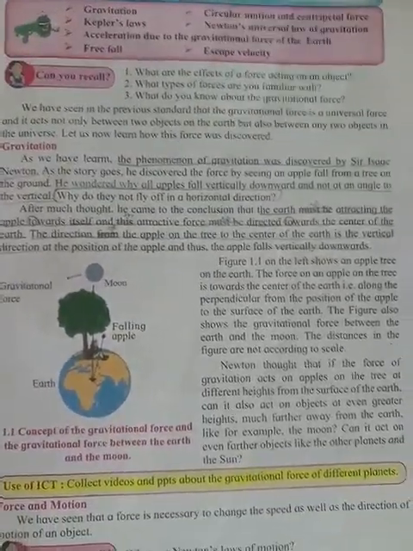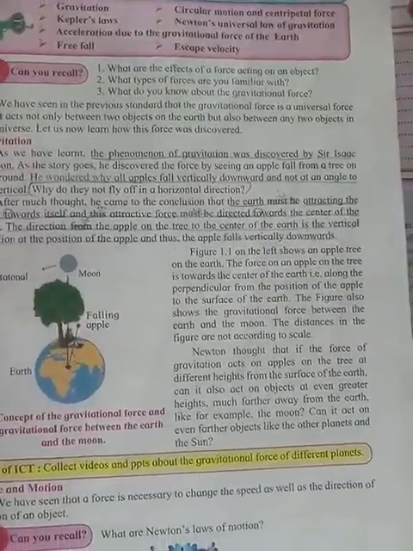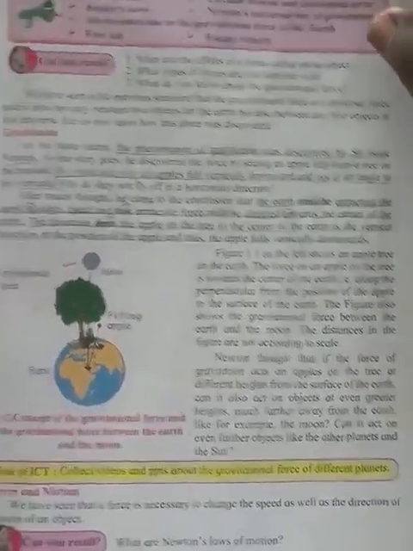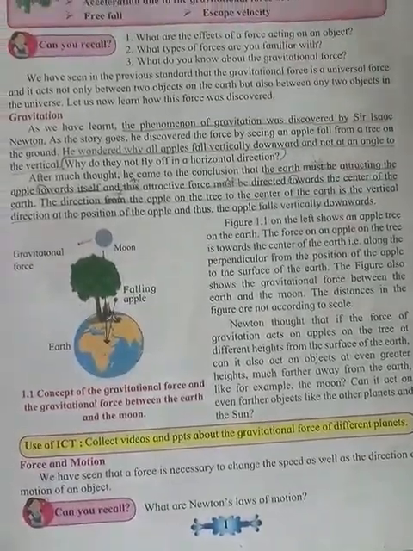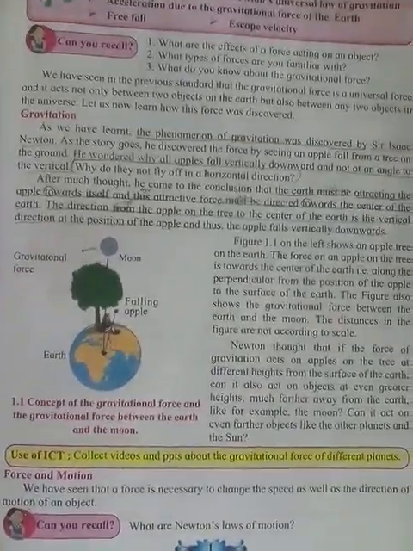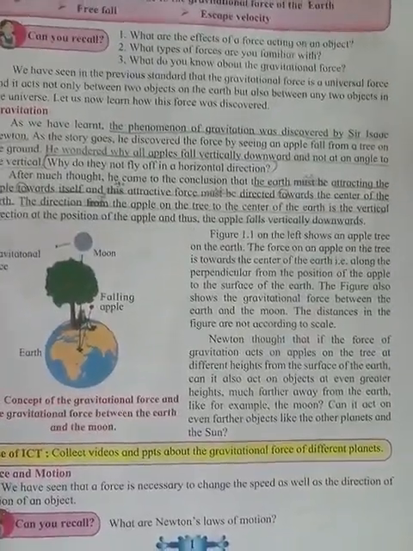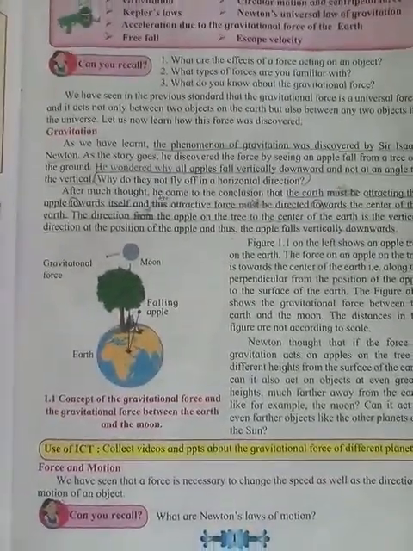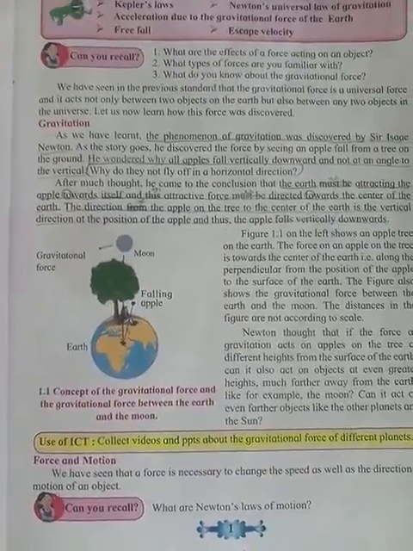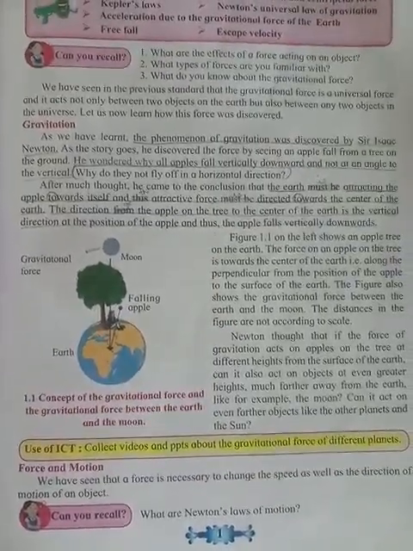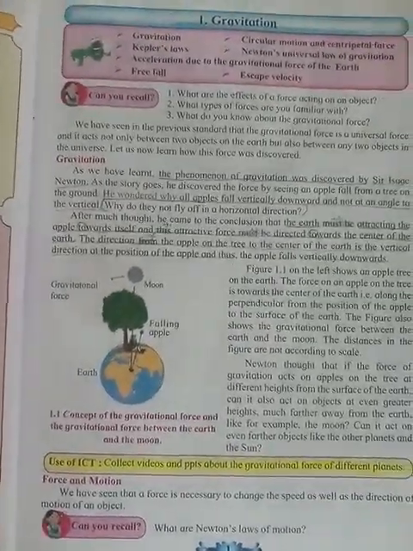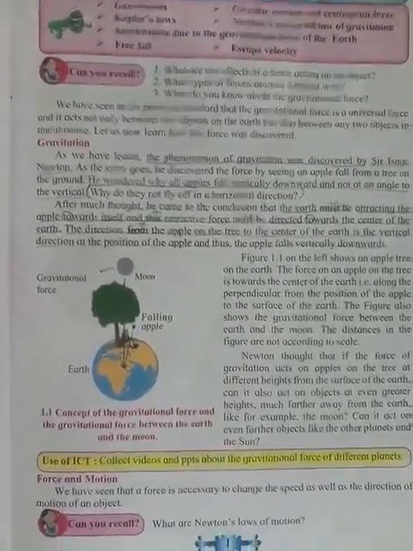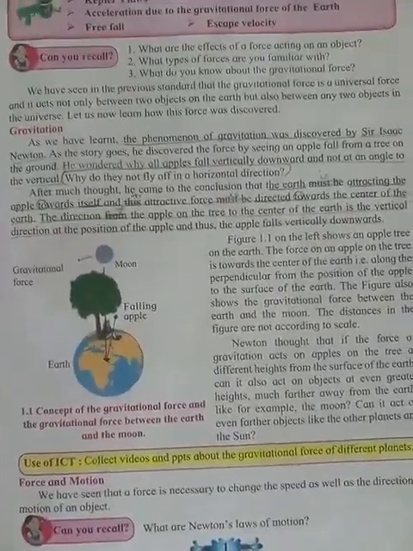Once he was sitting under a tree and he saw one fruit fall down on the ground. And from there he started thinking about why that fruit fell down instead of going upward or inclined anywhere. How did it come straight towards the ground? From there he started studying and he found that there is gravitation.